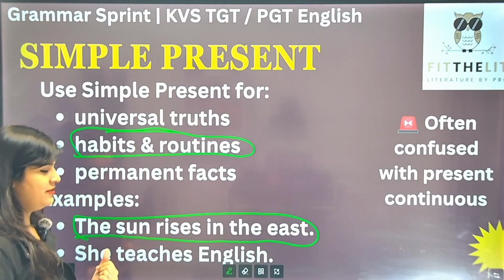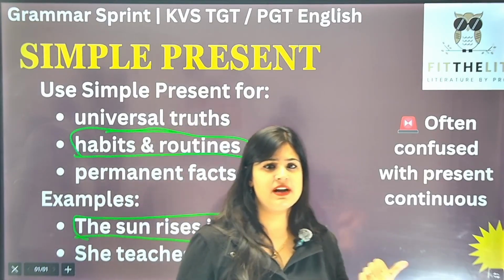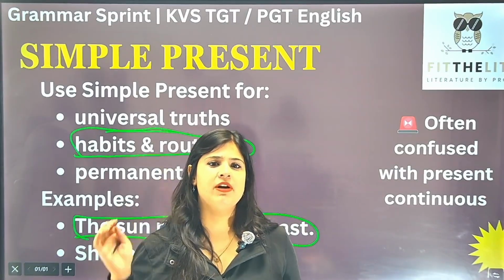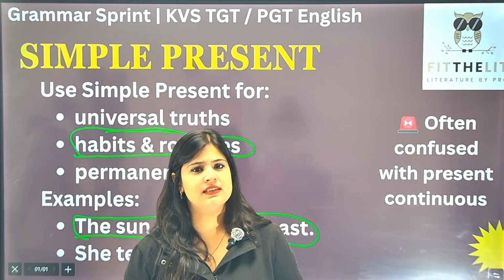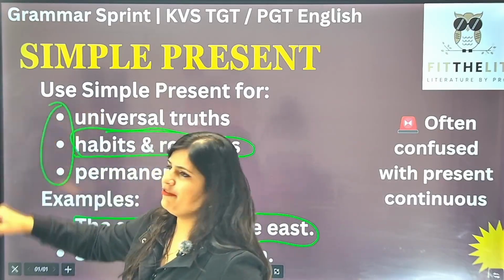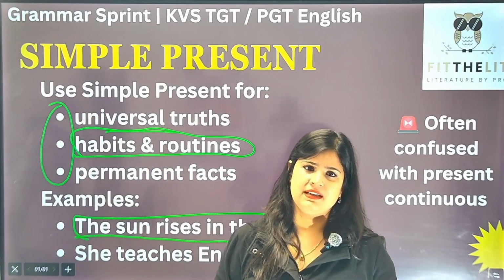Then permanent facts. For example, the water. Permanent facts, यानी कि यहाँ पे scientific facts की हम लोग बात कर रहे हैं. For example, the water boils at 100 degrees Celsius, right? This is a scientific fact. तो हम लोग इन तीन चीजों को रेफर करने के लिए we use simple present tense.